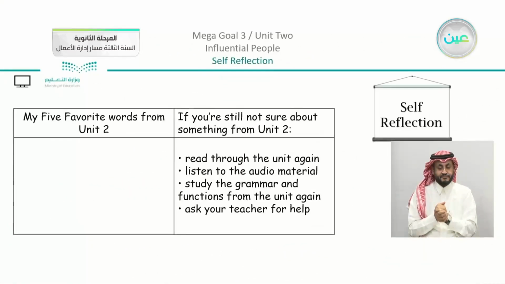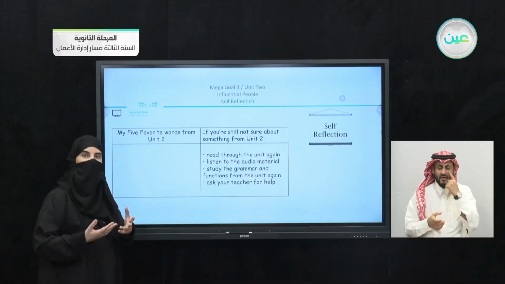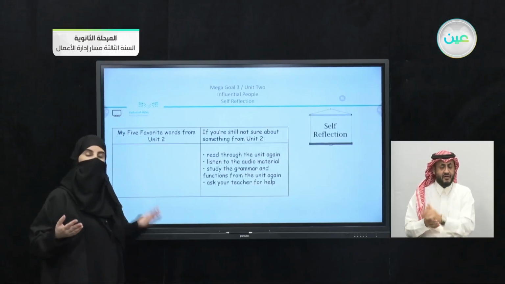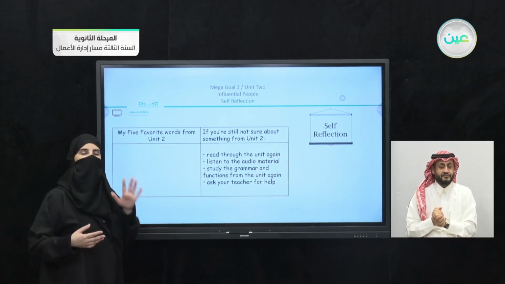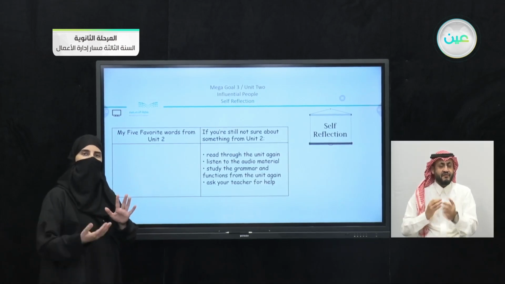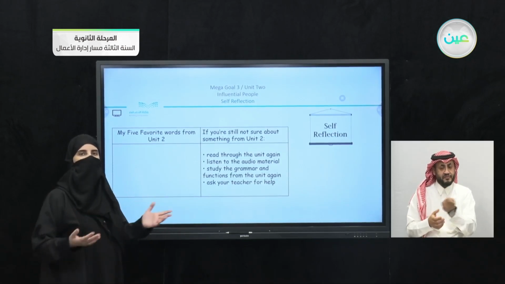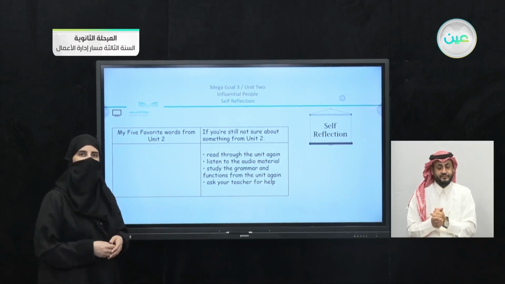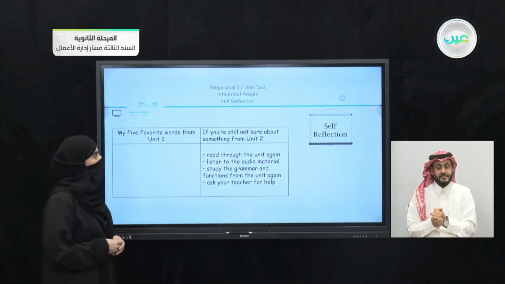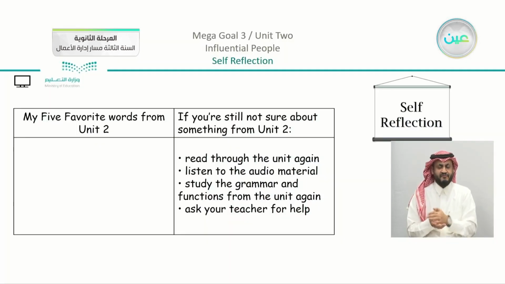Now the last part in the self-reflection. We have here also the table. We have here my 5 favorite words from Unit 2. So you are going to concentrate on the vocabulary we took in the first lesson and also in the vocabulary building. Now, what are your 5 favorite words that you have learned? And you may have learned something from the reading or from the writing, which was not even mentioned in the vocabulary.